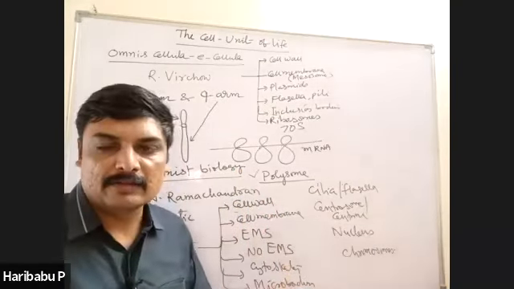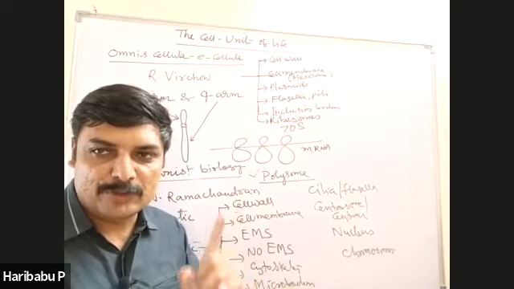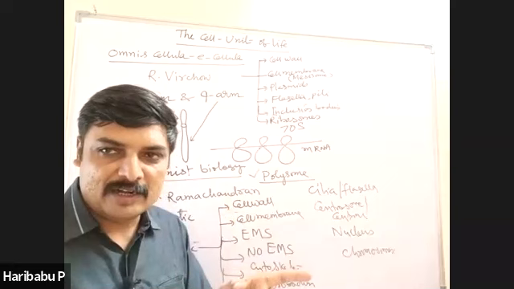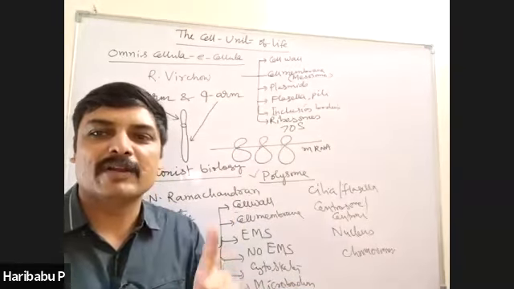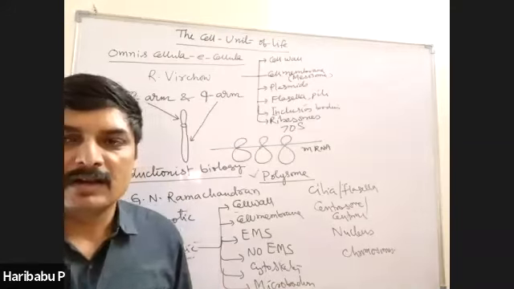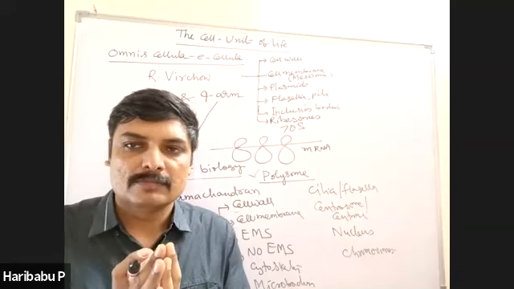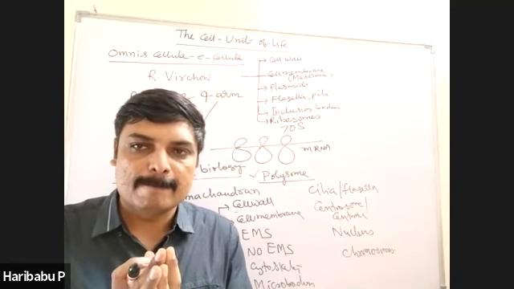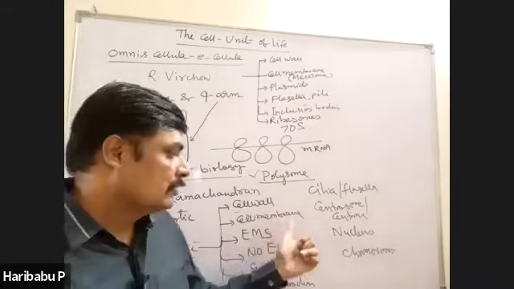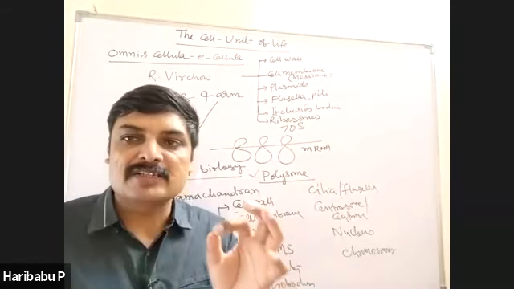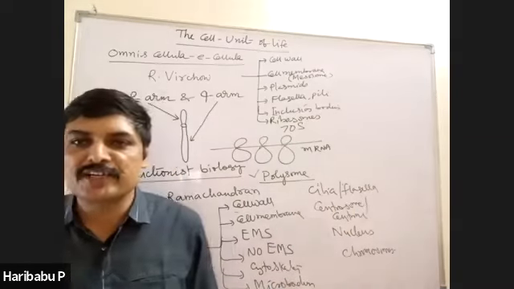Then cell membrane. Remember, whether it's a prokaryotic cell or eukaryotic cell, whether it contains cell wall or not, all living cells possess cell membrane, also called plasma membrane, right? Cell membrane is made up of lipids and proteins, hence it is called lipoproteinaceous membrane.